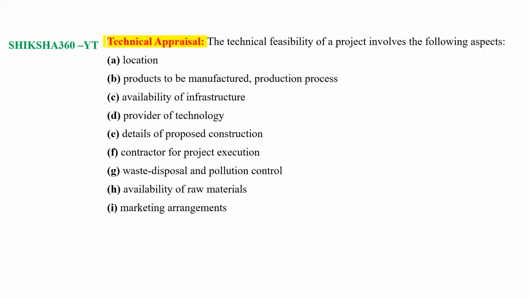Next one is the technical appraisal. Technical appraisal means the technical feasibility of a project.